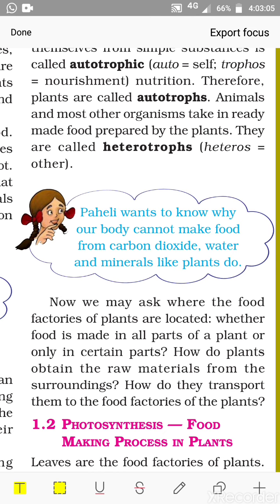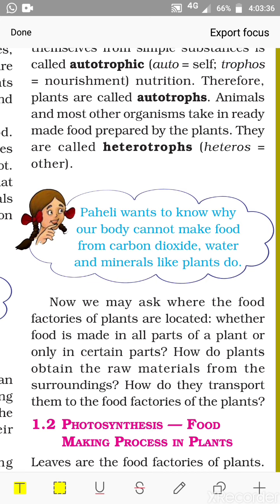Okay. Now we may ask where the food factories of the plants are located. I said that is the raw materials. The plants use the raw materials to make their food. What are the raw materials? Yes, water and minerals and carbon dioxide. That is air and water. By using these two raw materials, they make their food. So where the food factory is present, or where the food is manufactured, where the food is produced,